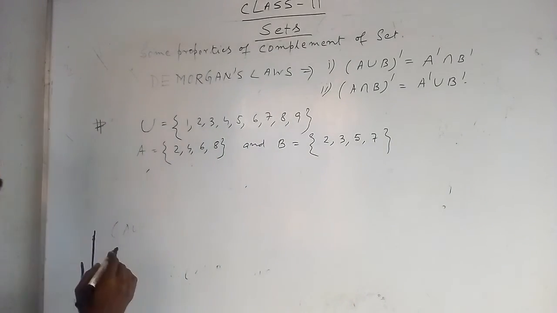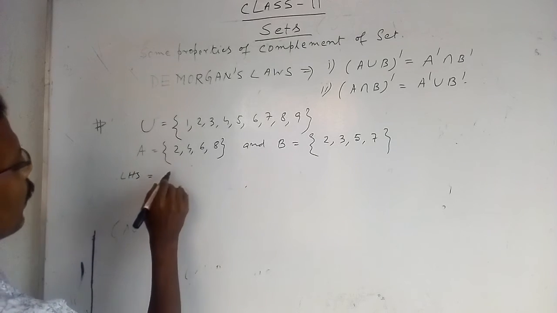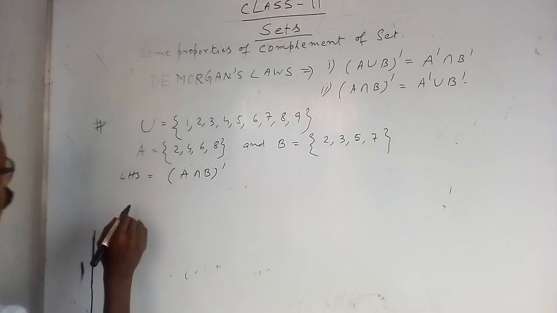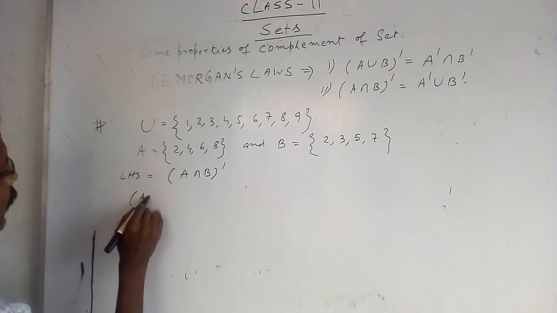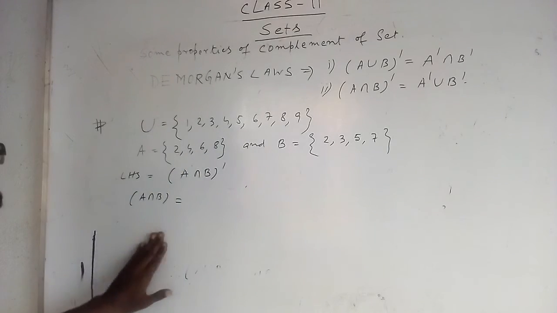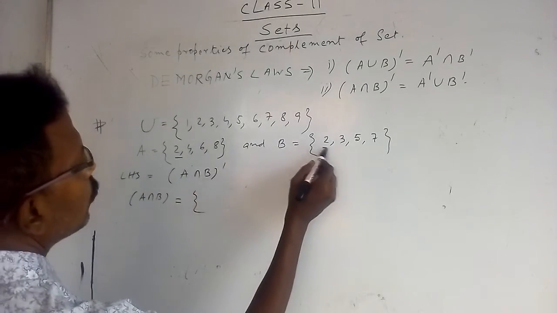Now the first one, LHS is equal to (A intersection B) complement. Now you have to find A intersection B. Now A and B are given. What are the common elements between A and B? 2.